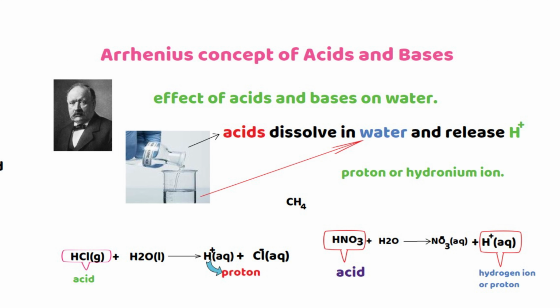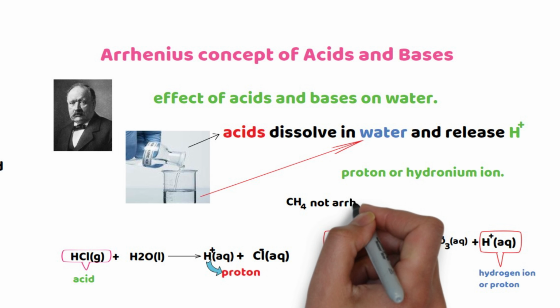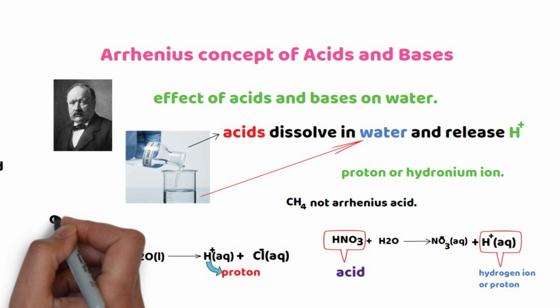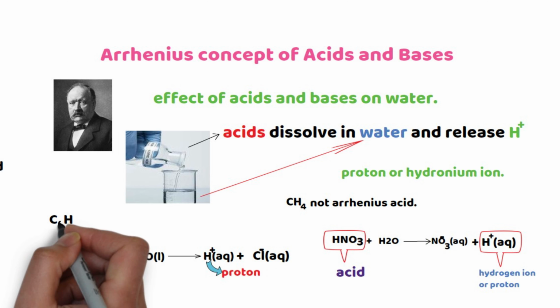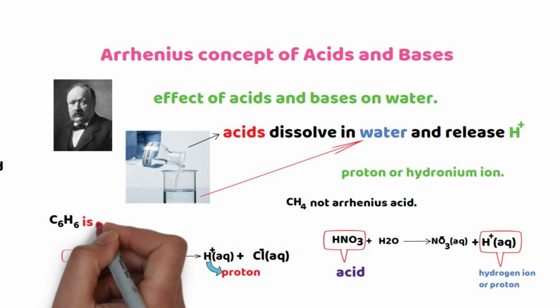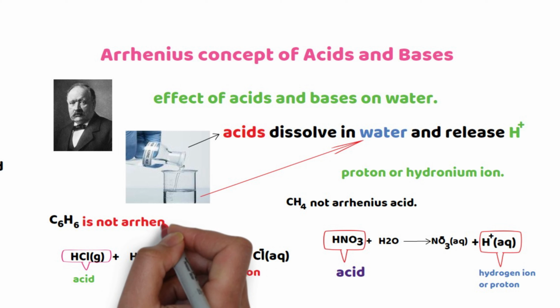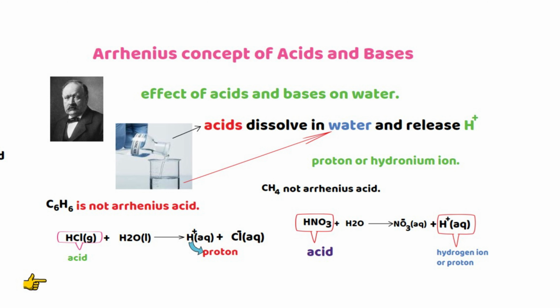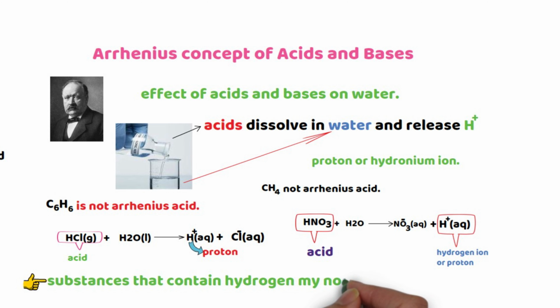Methane, though it contains hydrogen, is not an Arrhenius acid because it doesn't dissolve in water and release hydrogen ion. Benzene, though it contains hydrogen, is not an Arrhenius acid because it doesn't dissolve in water and release hydrogen ion. Therefore, substances that contain hydrogen may not be Arrhenius acids.